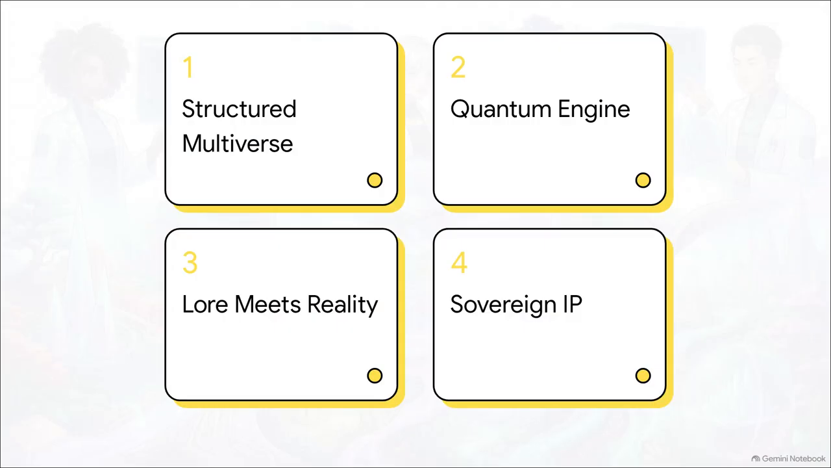So here's our roadmap for today. First, we'll look at the structured multiverse. Then, the quantum interaction engine. Next, how lore meets reality. And finally, sovereign intellectual property.